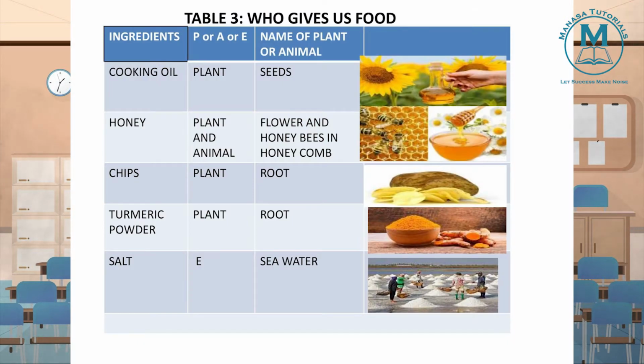Who gives us food? There, what is described is a list of ingredients. From where we are getting those ingredients, we need to mention them. So firstly, what is the cooking oil? From where we get this cooking oil? We get cooking oil from plants.